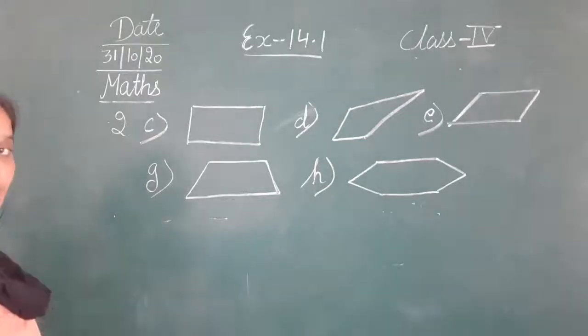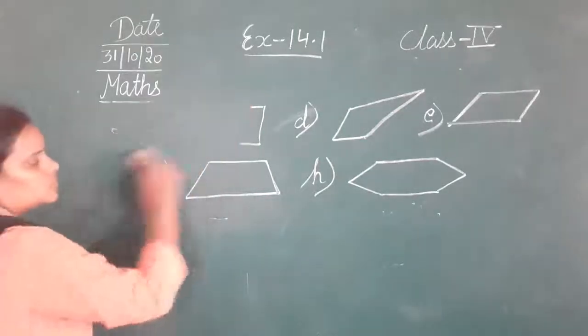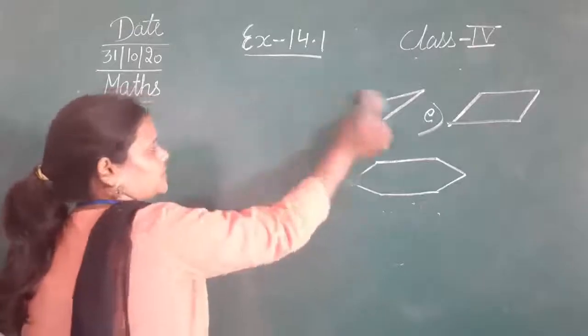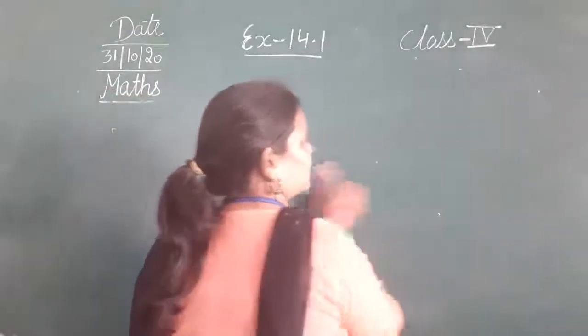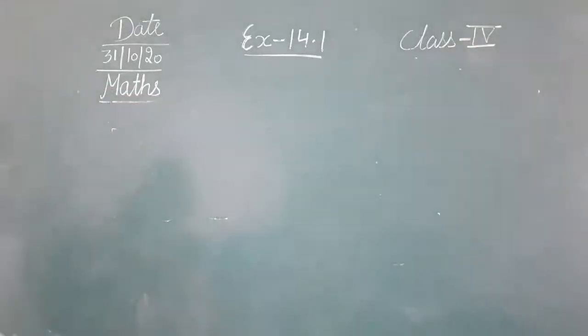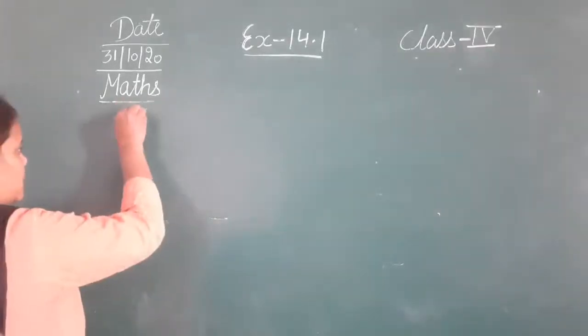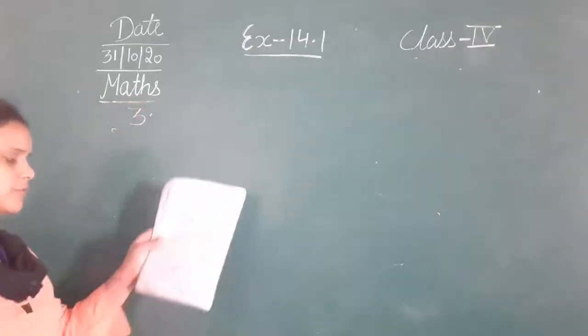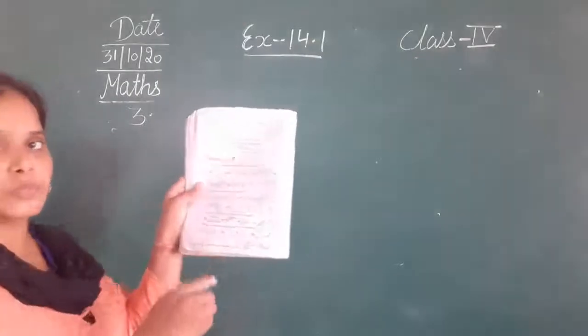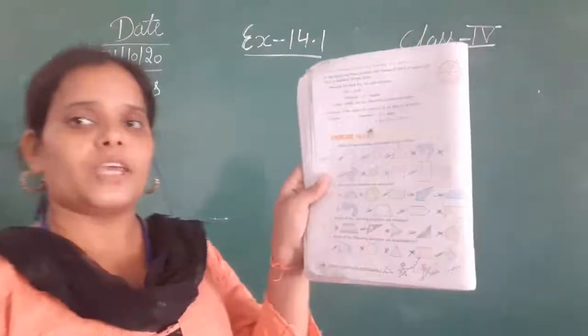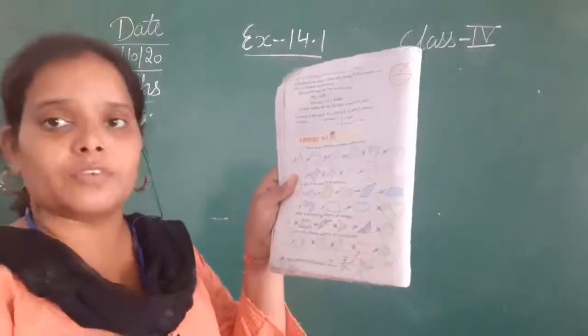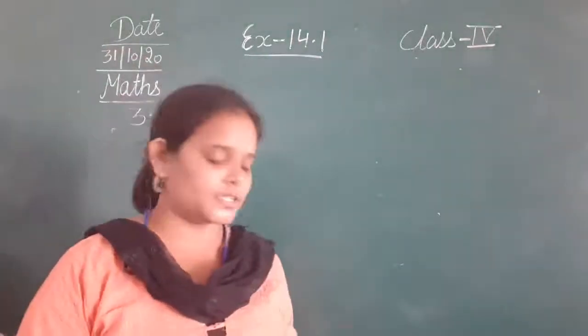Okay, I'll just do it one more time. ऊपर लिखा हुआ clear नजर आता है, so I will just write at the top. Okay, now moving to question number 3 of exercise 14.1. What do we have to find in question number 3? We have to find which of the following given figures are the triangles.